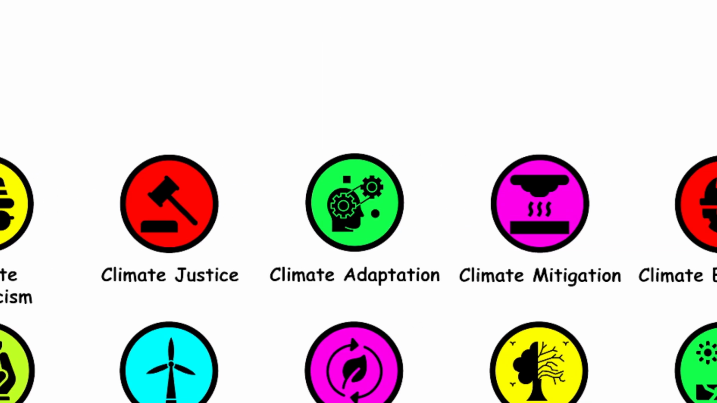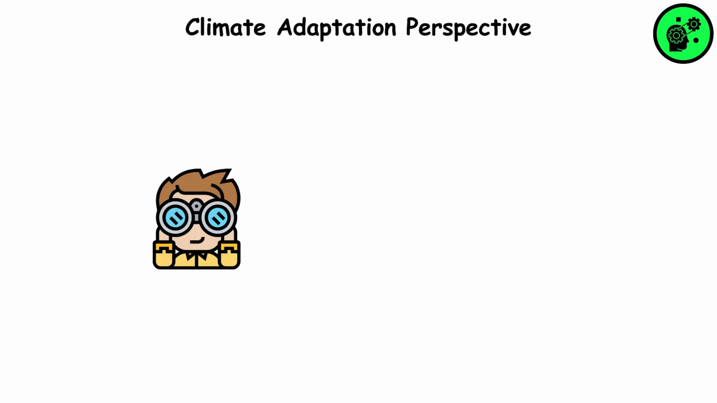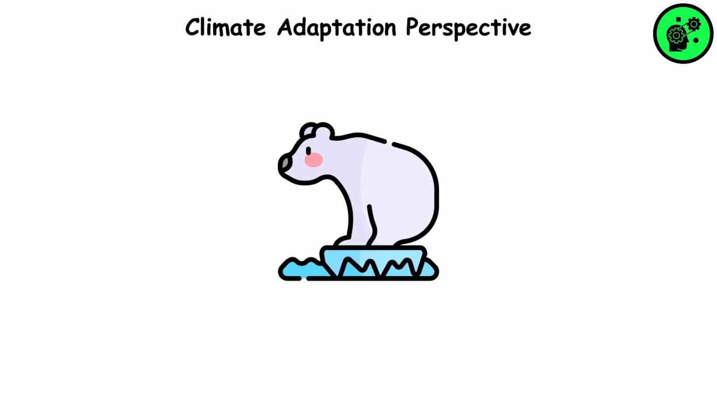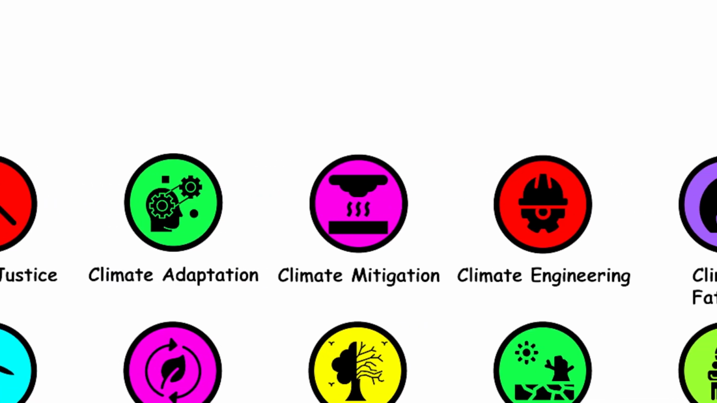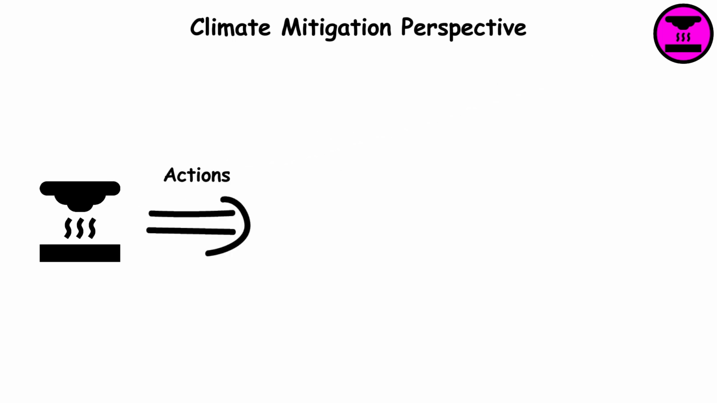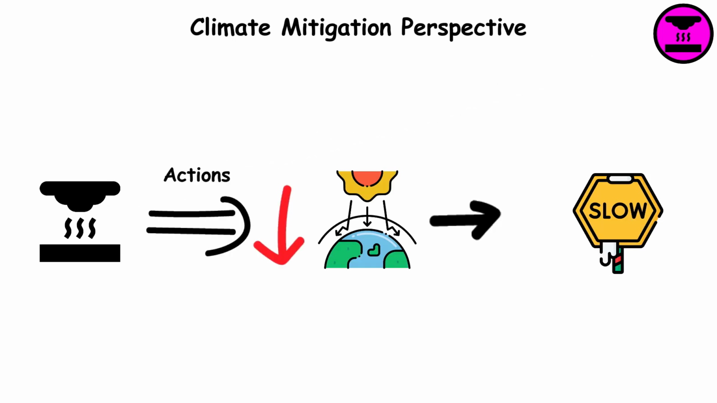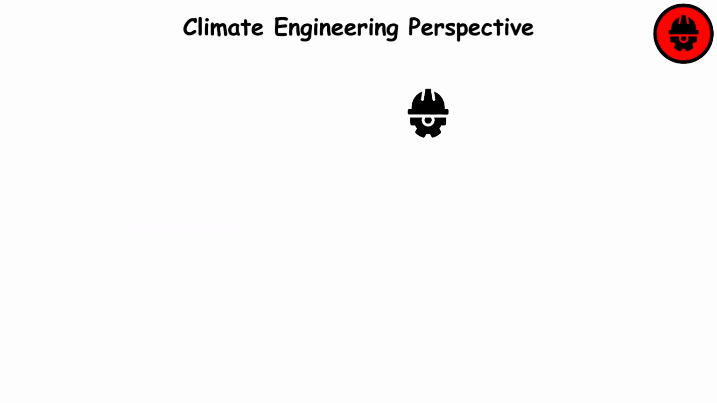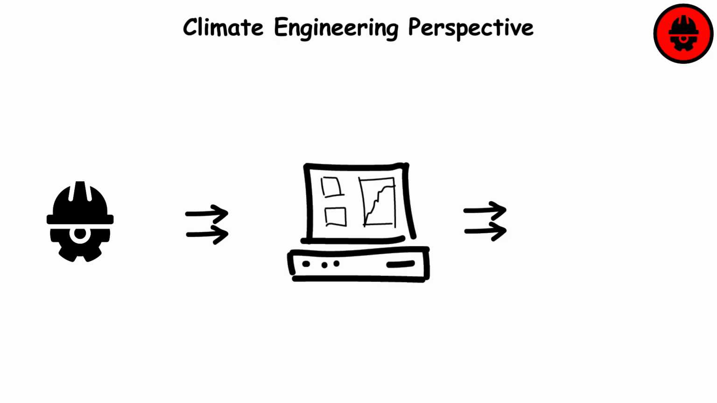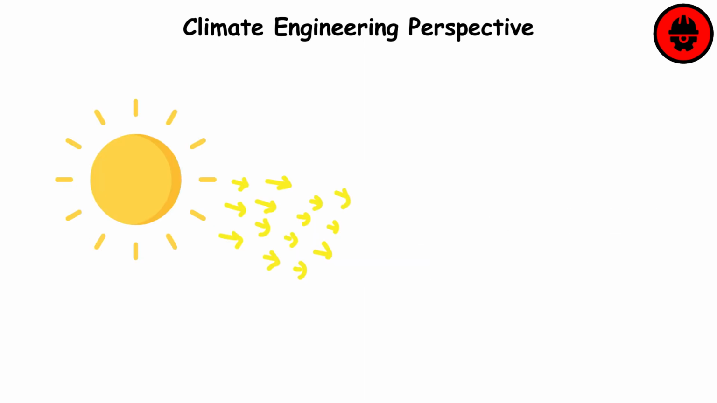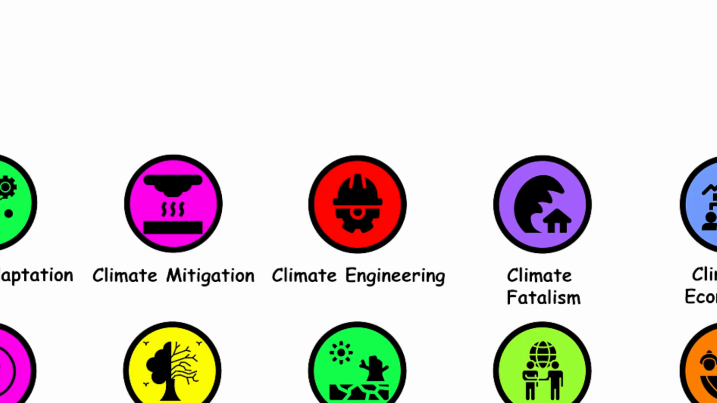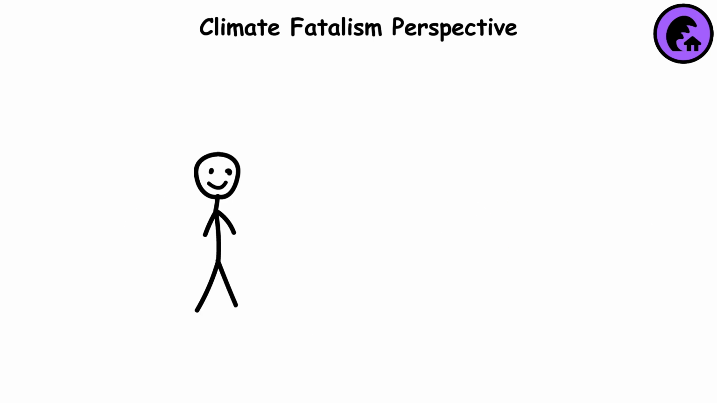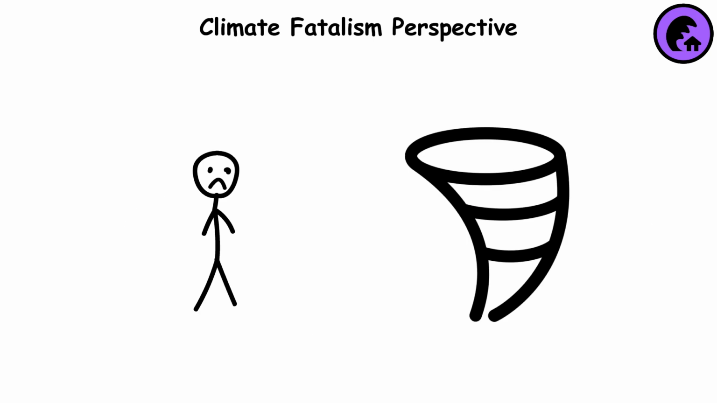Climate adaptation perspective. This perspective looks at ways to adapt communities and ecosystems to the unavoidable impacts of climate change. Climate mitigation perspective. This perspective supports actions to reduce greenhouse gas emissions to slow down climate change. Climate engineering perspective. This perspective explores technological solutions to manipulate the climate, like reflecting sunlight away from Earth. Climate fatalism perspective. This perspective sees climate change as inevitable, with humanity facing catastrophic consequences.